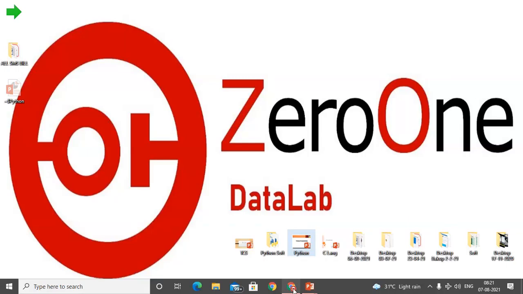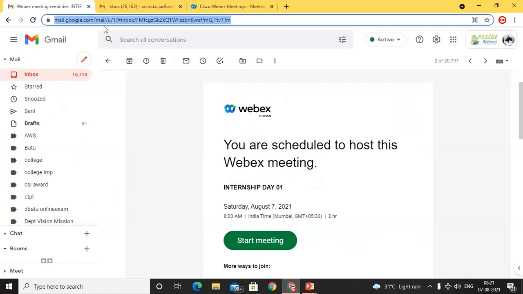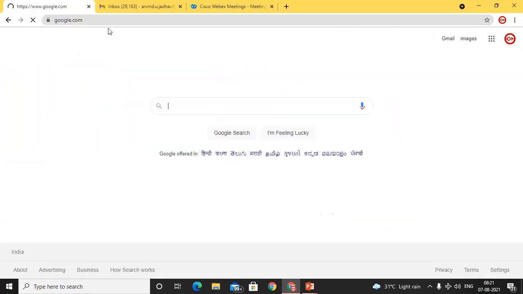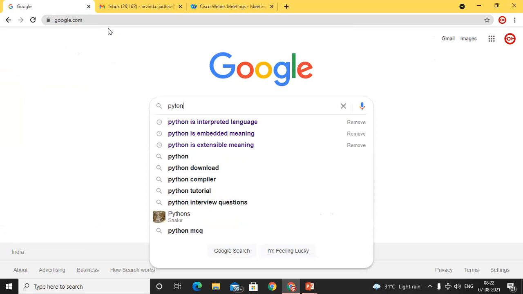Similarly, when we visit that official website, let's do that. So we'll visit the official website. Here, this one is Google, so just type python.